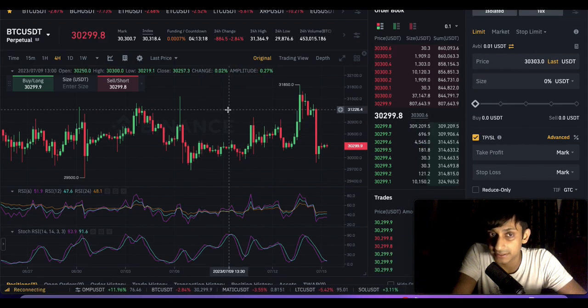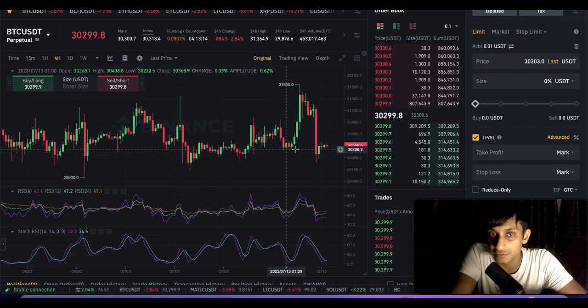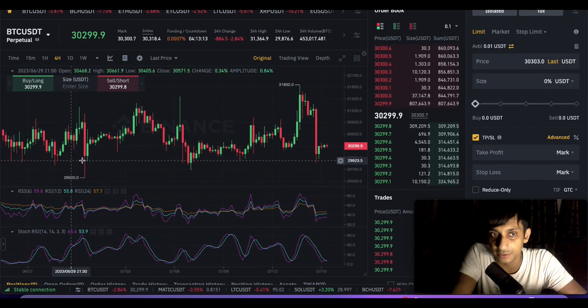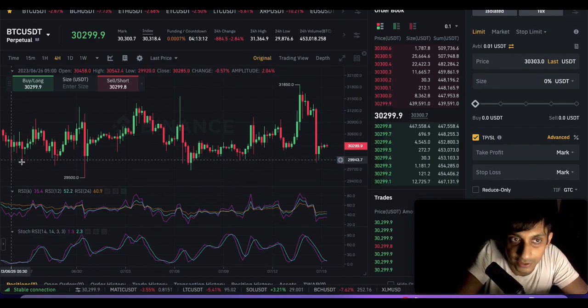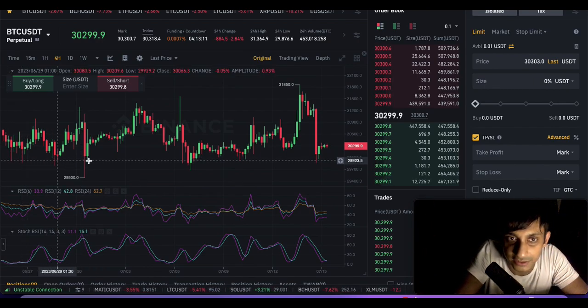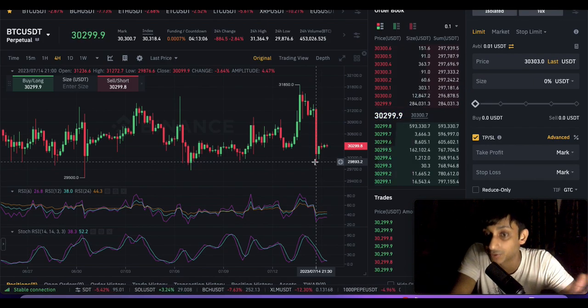Now, what is support and resistance? Support is when every time the price reaches a certain point, it bounces from there, and there is a distinct pattern. There is a price point where every time Bitcoin reaches, the majority of the times it bounces. That is the support. For example, as you can see, over here it is bouncing, similarly over here, and over here. That means there is a big buy order placed over here, and this is a great support level, which gives me the idea that every time the price comes to this place, we will see a bounce upwards.